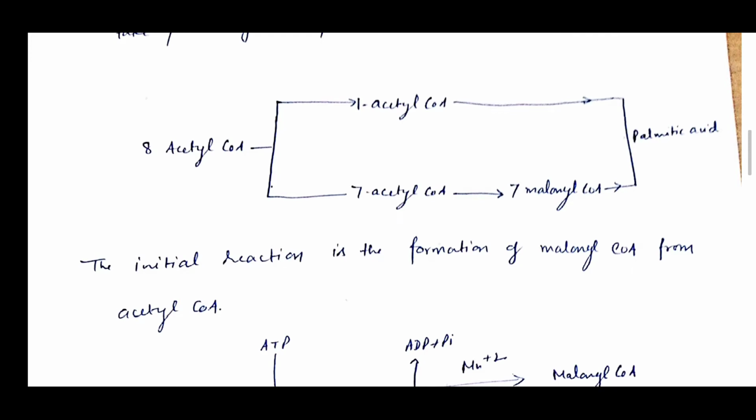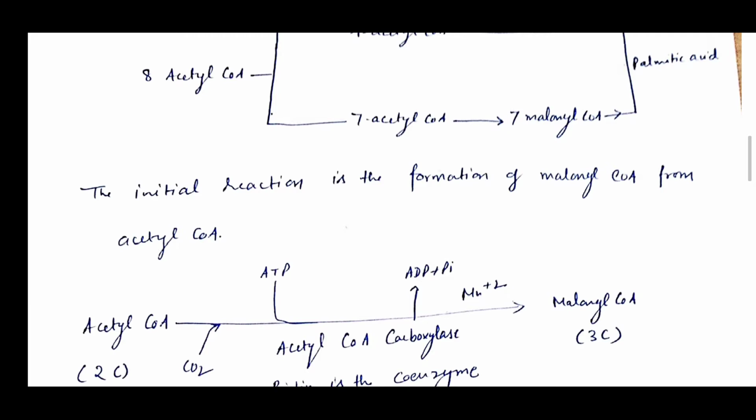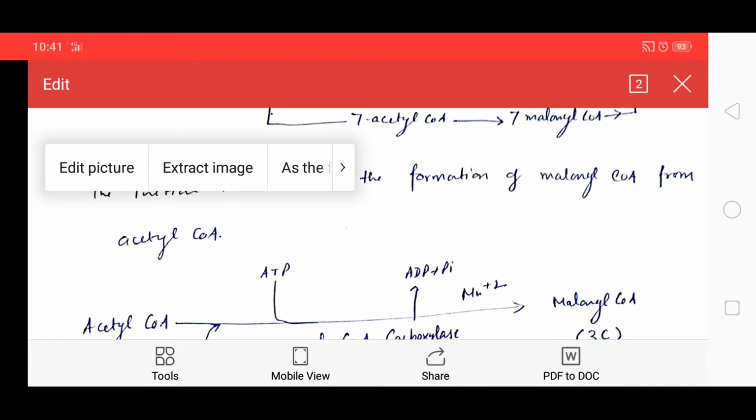The initial reaction is the formation of malonyl coenzyme A from acetyl coenzyme A.